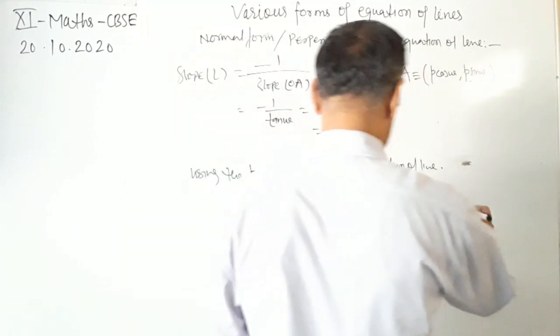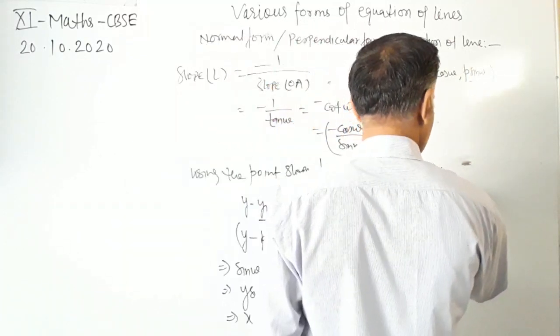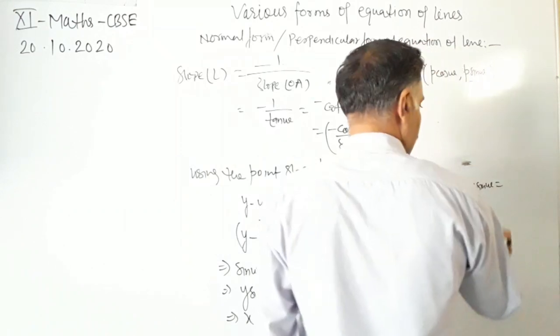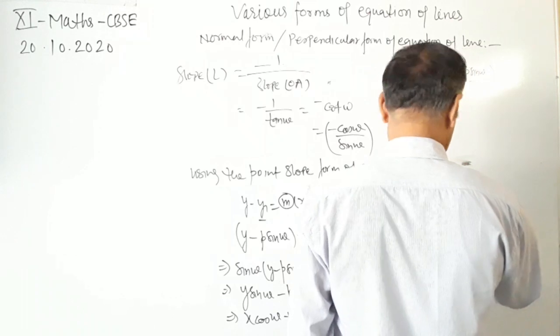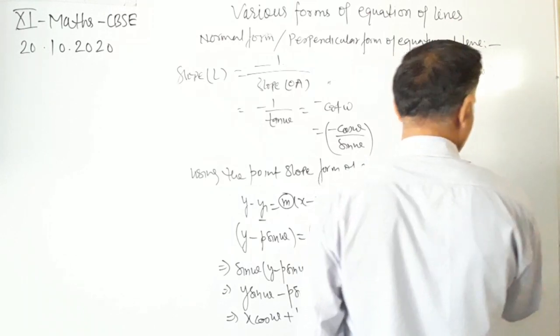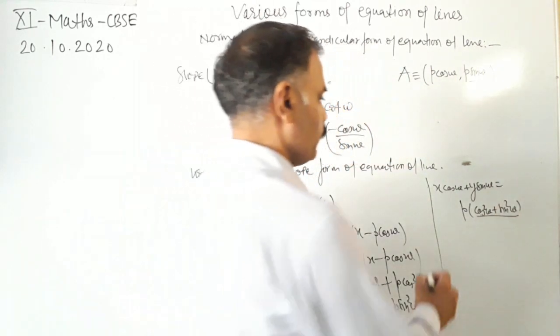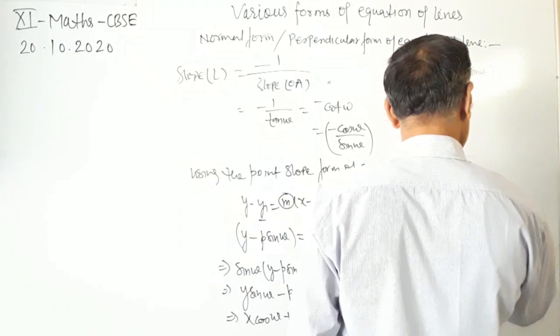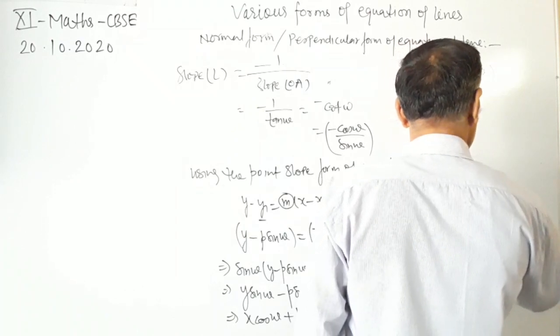So x cos omega plus y sin omega equals, taking p as common, the equation of line is x cos omega plus y sin omega equals p.